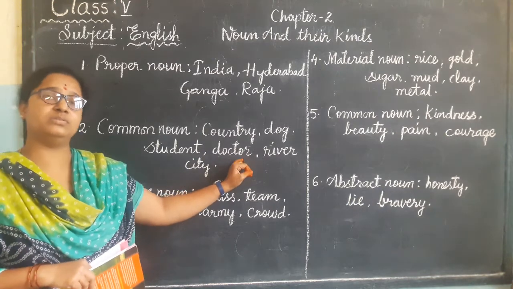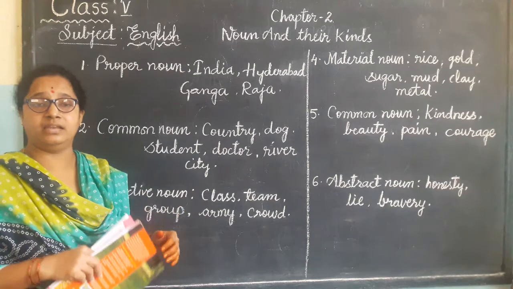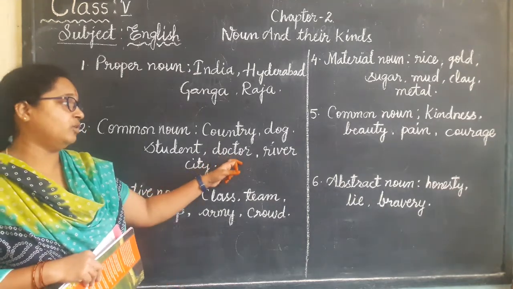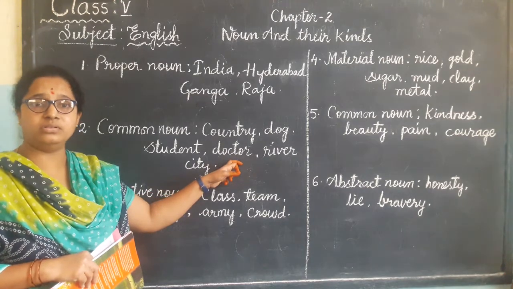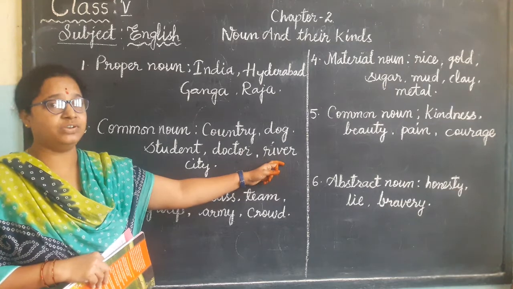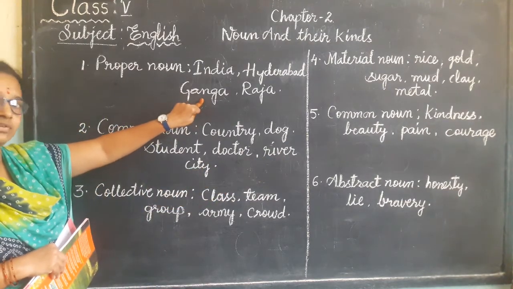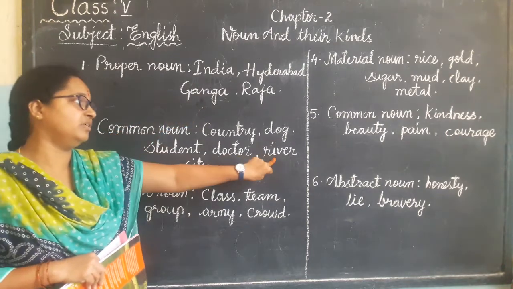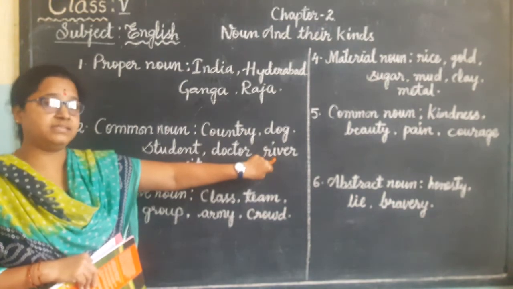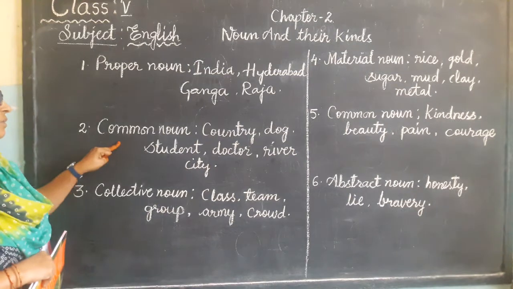Doctor. Doctors also, children. There are many kinds of doctors, isn't it? They are masters in their own way in different fields. But here doctor means it may be a lady doctor or a gent doctor. Here river. See again, children, we will come back to proper noun. Here I mentioned Ganga. Ganga is also a river, isn't it? And here I wrote only river. What is different, children? Here river means it may be any river. So it comes under common noun.